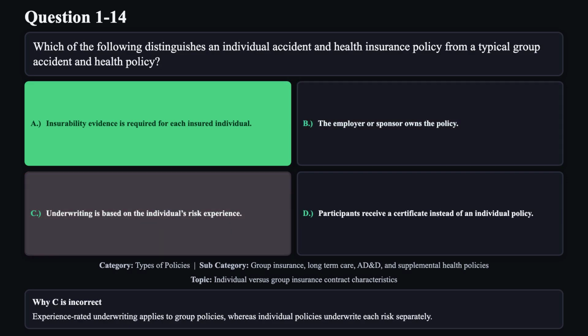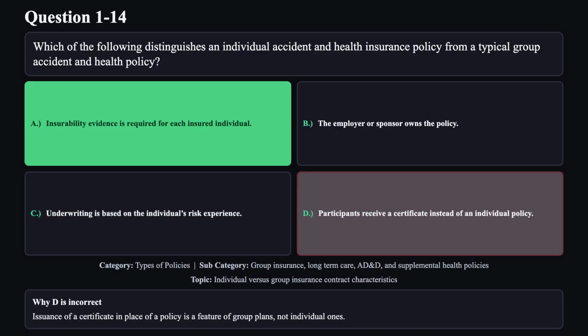Reason C is not correct. Experience-rated underwriting applies to group policies, whereas individual policies underwrite each risk separately. Reason D is not correct. Issuance of a certificate in place of a policy is a feature of group plans, not individual ones.